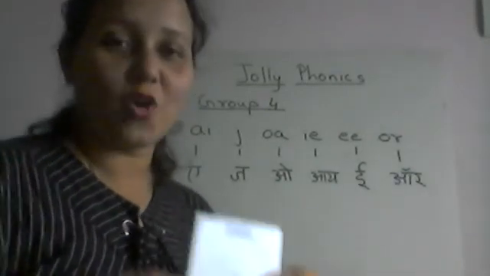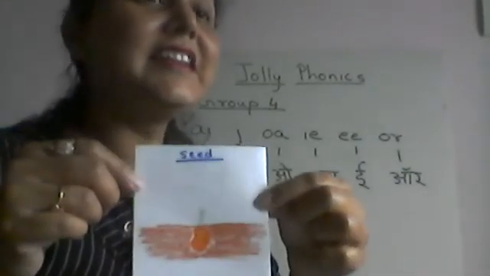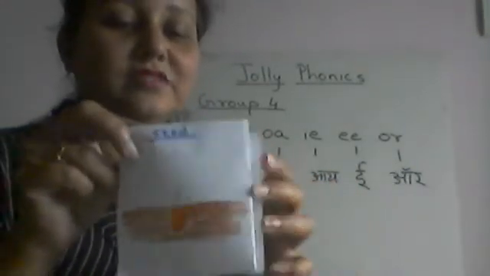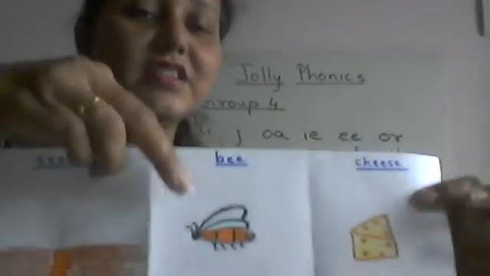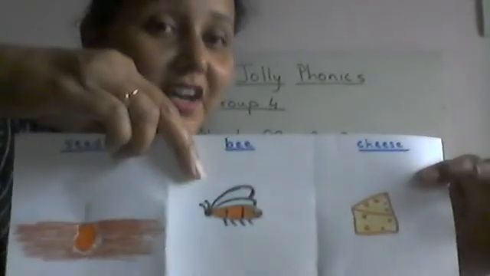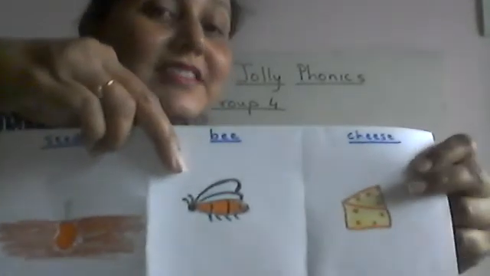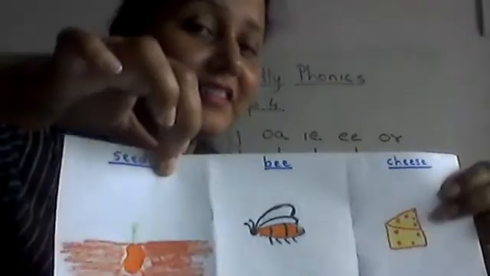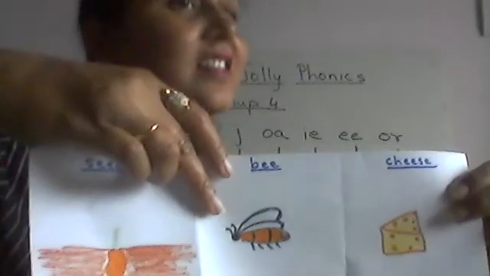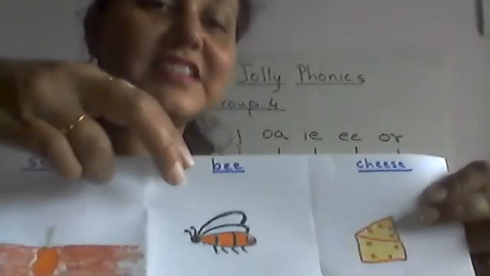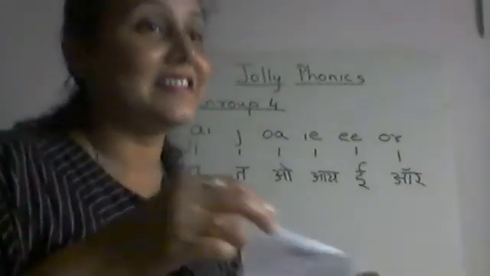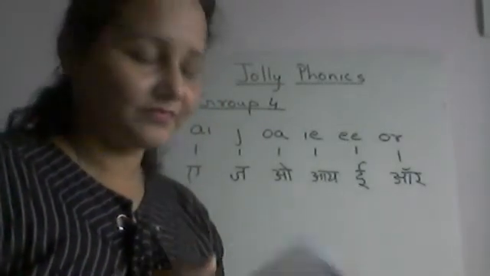E and OR. So this is seed. Seed, we plant. Now this is bee, honey bee. And this is cheese. So seed, bee and cheese.